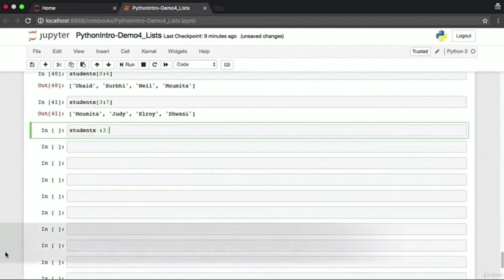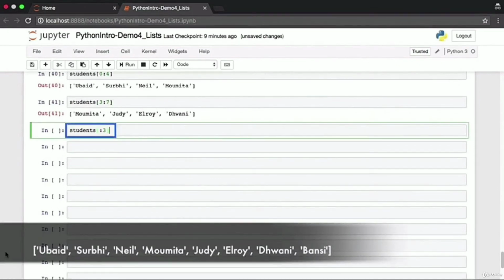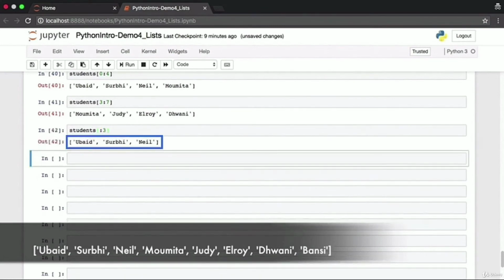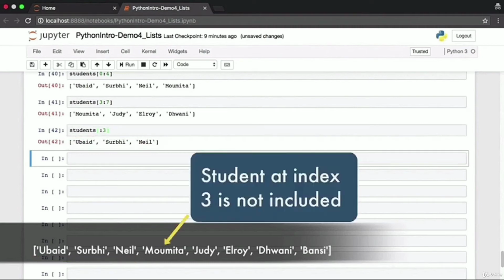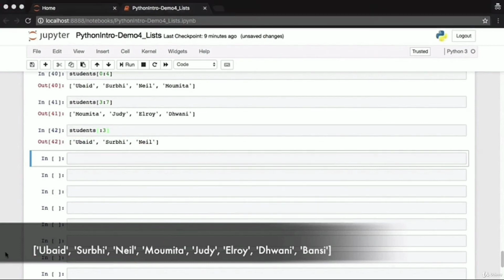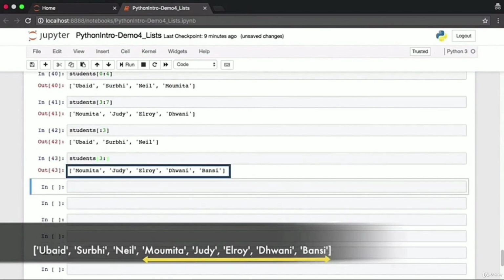In Python, you can also write index notations such as what you see on screen. students, and then there is no number, then a colon, and then 3. When there is no number specified, it's assumed to be the start of the list. Omitting the start index will give you all students from the beginning of the list. So we get all students starting with Ubaid and going up to index 2. The student at index 3 is not included. Similarly, Python also allows you to omit the index specifying the end of your slicing operation. Here the start index is 3, we have a colon and then nothing. This means start from index 3 and go up to the very end of the list.